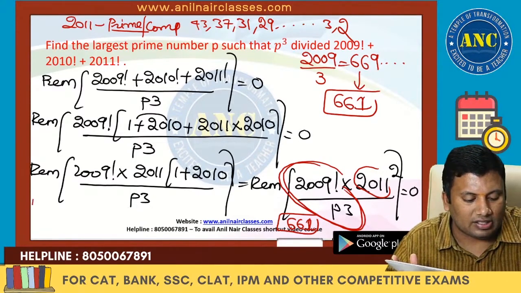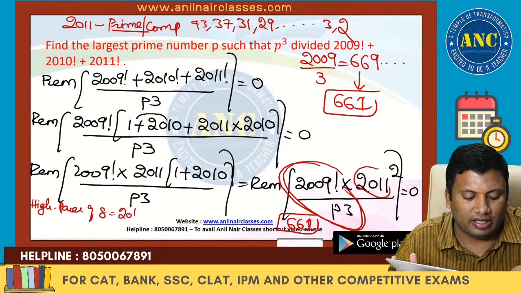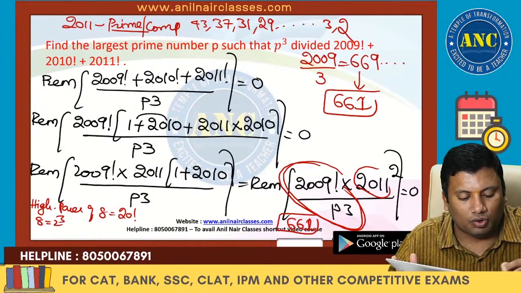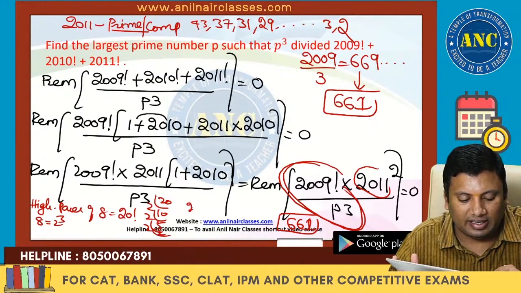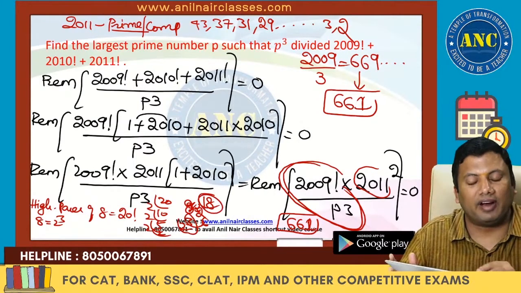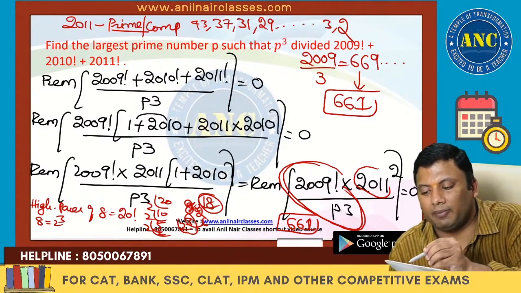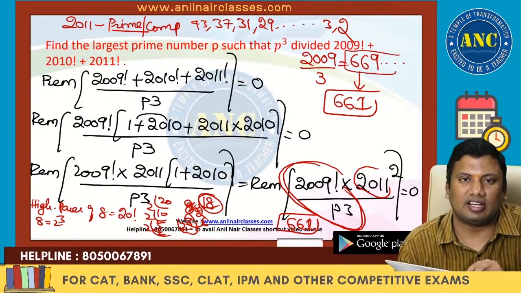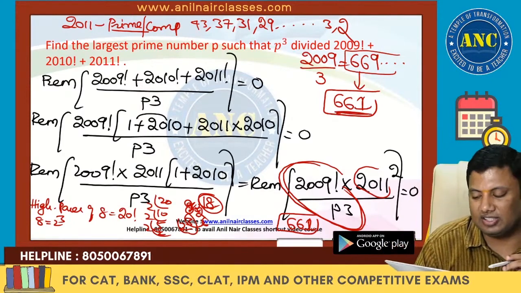Suppose we take the highest power of 8 in 20 factorial. 8 is 2 cube. So for 20, 10 2s, 2 5s, 2 2s, 1, it will become 18. We will write it as 2 power 18. Then 2 cube power 6. Am I right? I am dividing this power 18 by 3 only. So 2009 divided by 3, 669. So the largest is the prime number just less than 669.